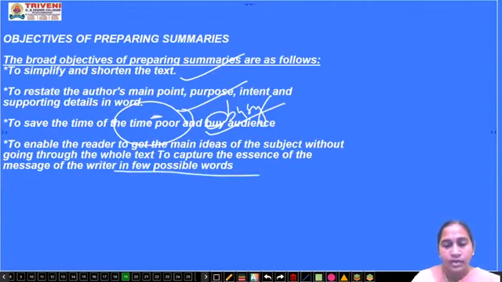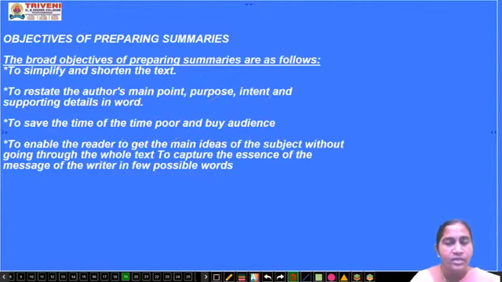To capture the essence of the message of the writer in as few words as possible. Suppose you want a book regarding your subject. There are so many books. You went to a library and you are searching for a good writer's book. What will you do? You can't read each and every page or each and every line of a book.